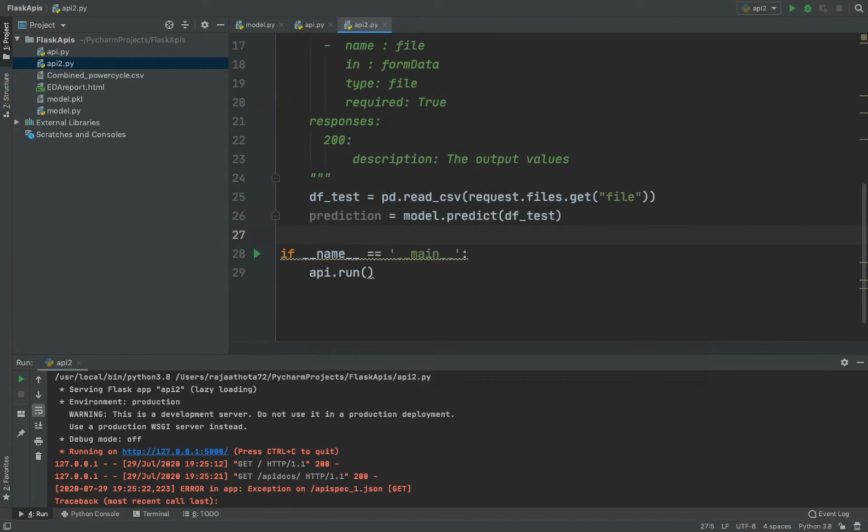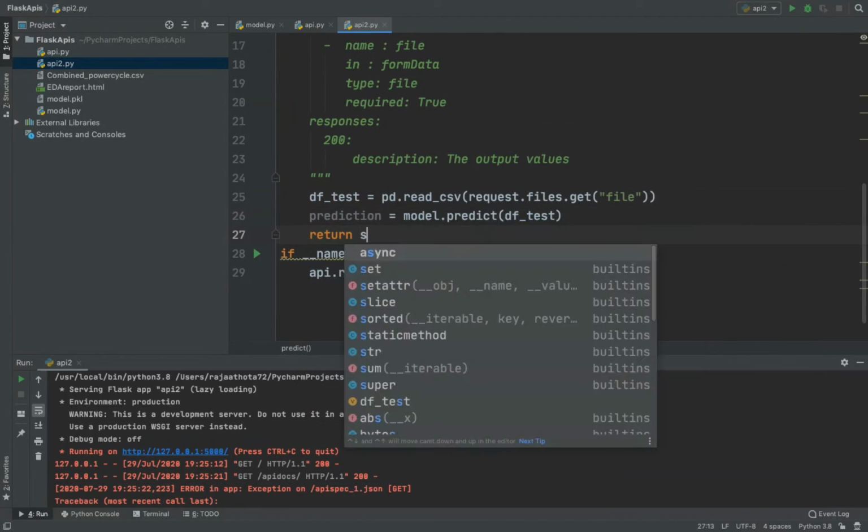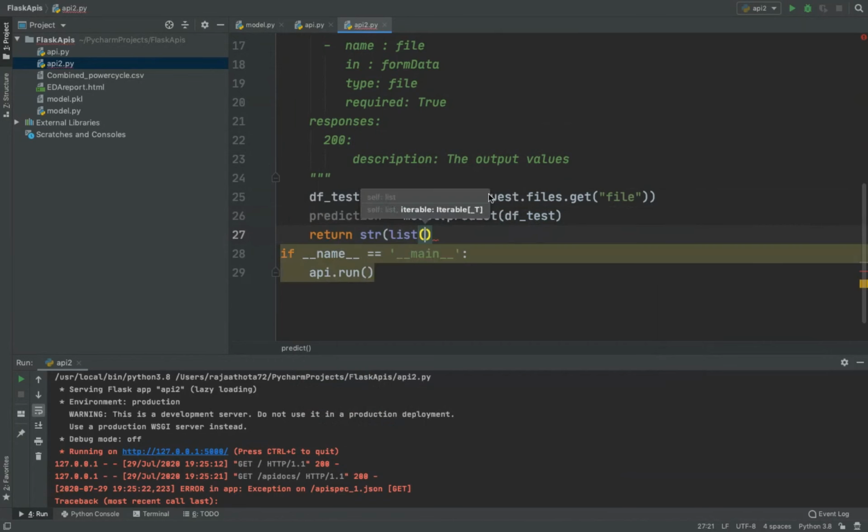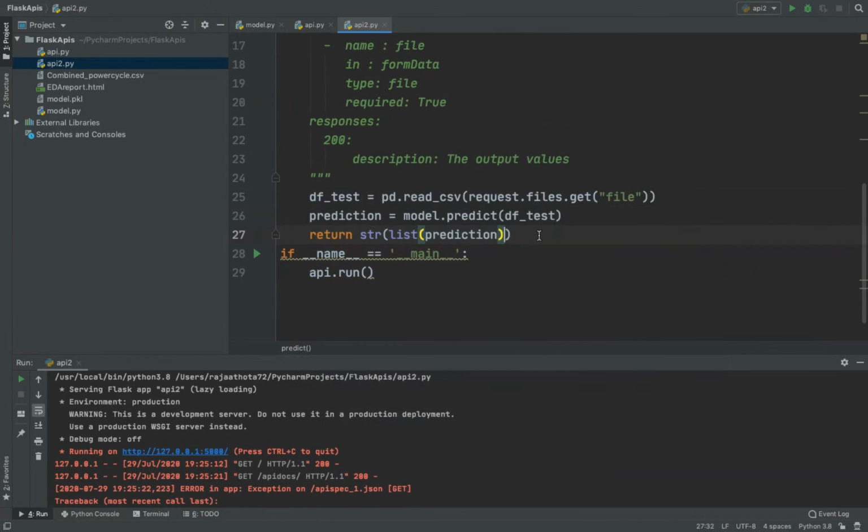Once the prediction is done, I want to return the values of prediction. So how should I return? I should return it as a list. Actually we are predicting it for 50 values, right? The data set. So it will return the list of values. So for that I should mention the list even. First I'll convert my predictions into string. Then I'll print the list of those strings. So print string of list of prediction. Hope till this it is clear.